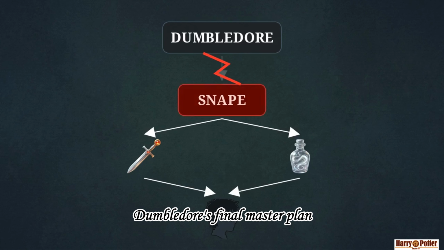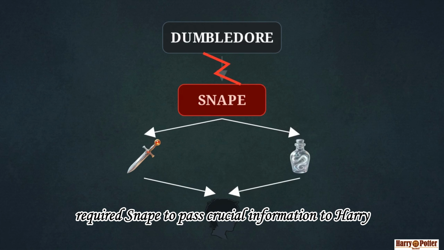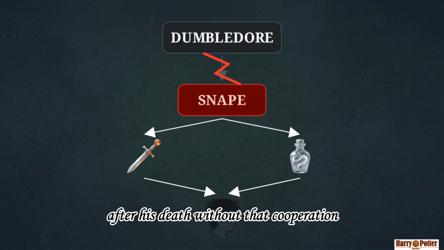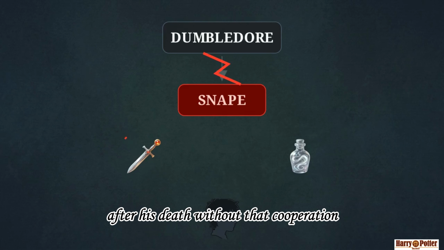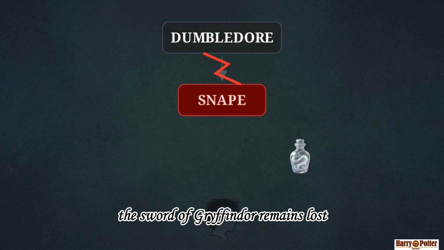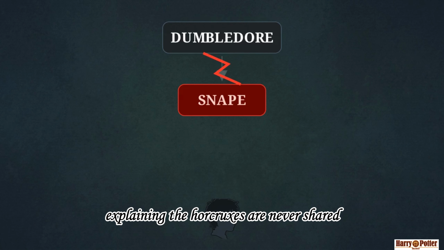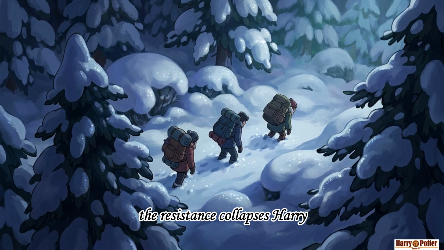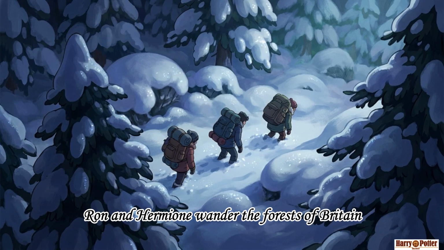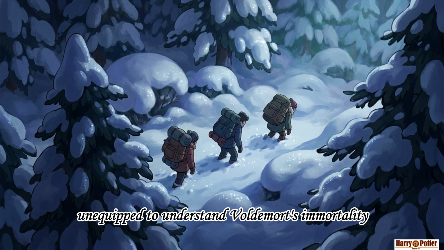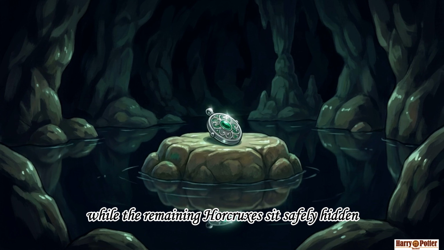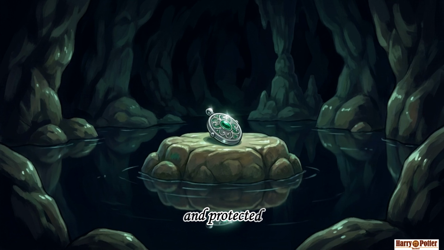Dumbledore's final master plan required Snape to pass crucial information to Harry after his death. Without that cooperation, the Sword of Gryffindor remains lost, and the memories explaining the Horcruxes are never shared. The Resistance collapses. Harry, Ron, and Hermione wander the forests of Britain unequipped to understand Voldemort's immortality, while the remaining Horcruxes sit safely hidden and protected.